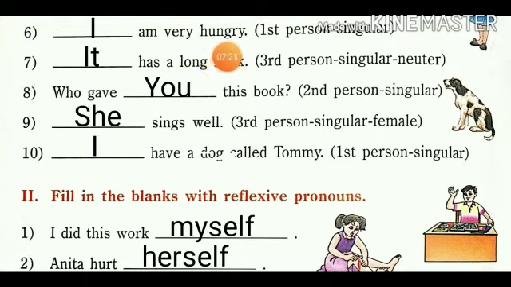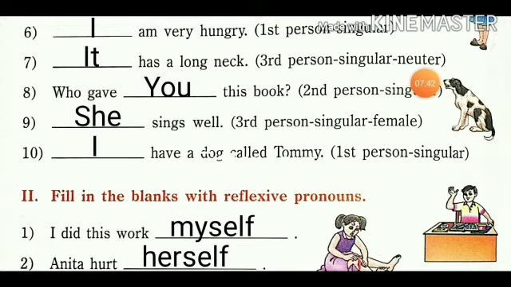I is a first person singular. So I after always comes am. So we want to use here, I am very hungry. Seventh number, it has a long neck. So it is a third person singular neuter. Neuter means that it is not a male or a female.